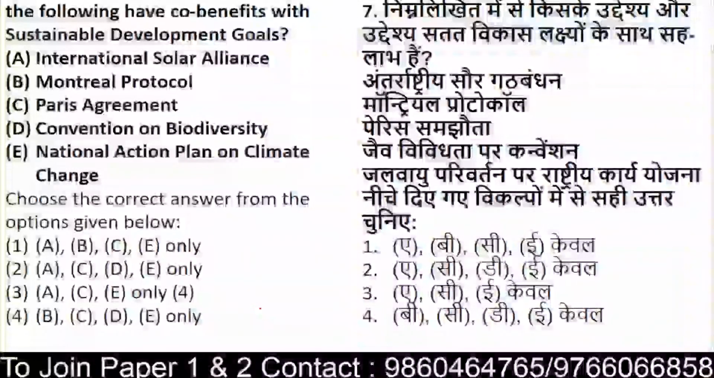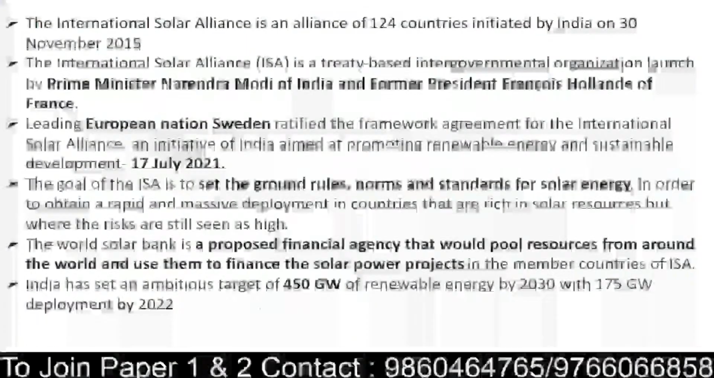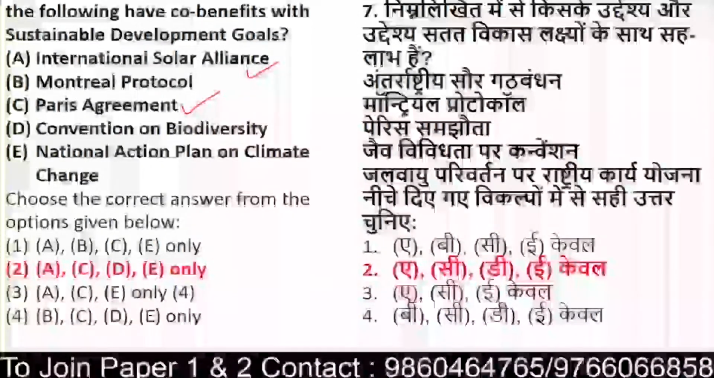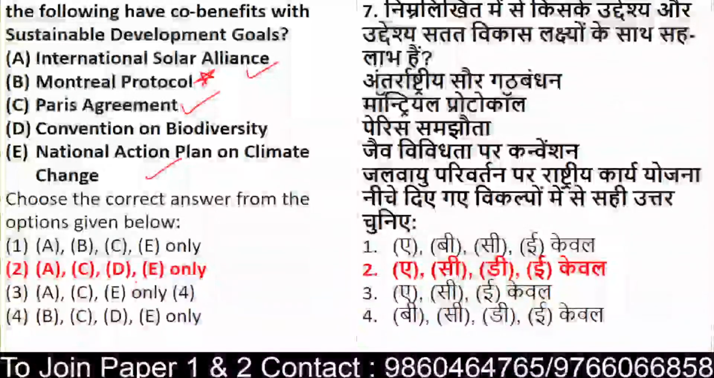So when we talk about the co-benefits with reference to International Solar Alliance, Montreal Protocol, Paris Agreement, the Convention on Biodiversity or National Action Plan on Climate Change, out of this the co-benefit is seen in the International Solar Alliance, yes. Paris Agreement, yes. Convention on Biodiversity and National Action Plan on Climate Change. There is nothing with reference to Montreal Protocol, because here obviously we have to ensure that we work on the depletion, right? And for that it is made. So there is no co-benefit.